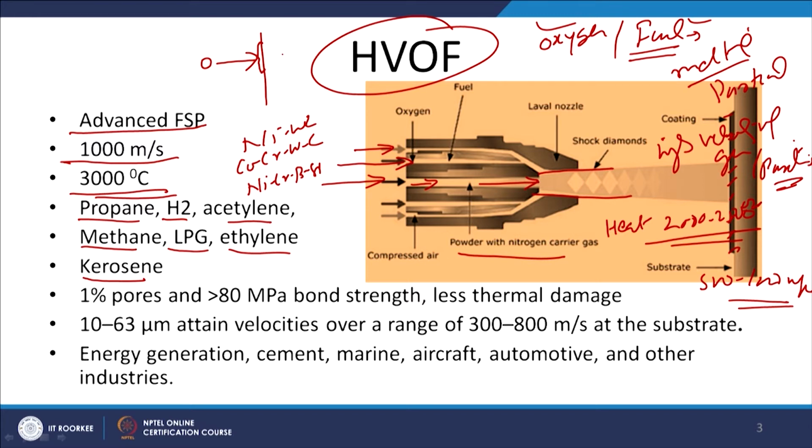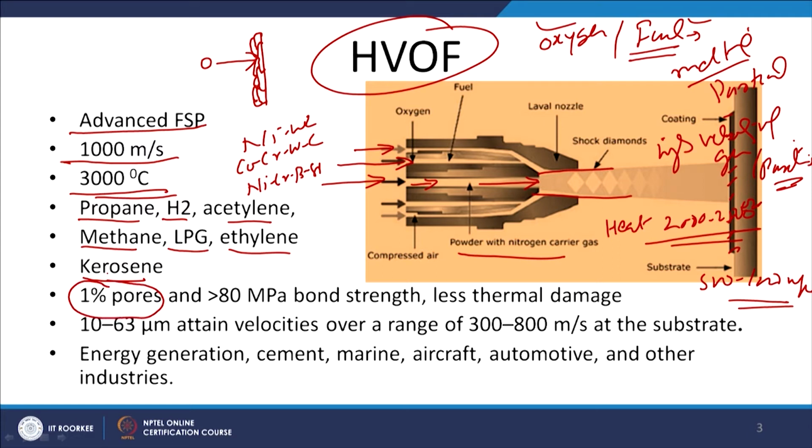So the particles get flattened very firmly, and that is why the pores which are left between the coating and substrate, or between the various splats, are very few, and that is why we find very limited pores.